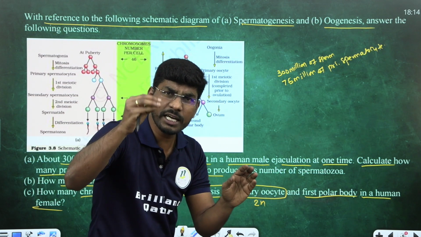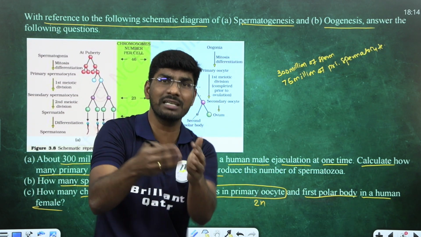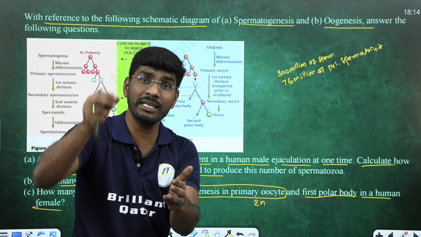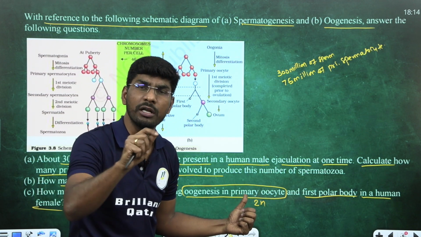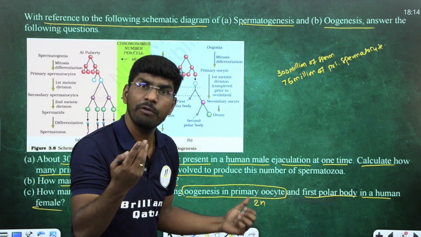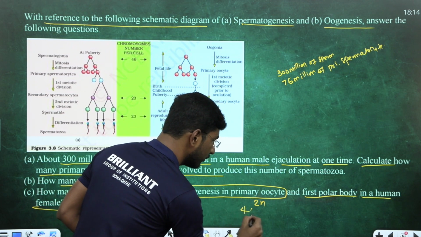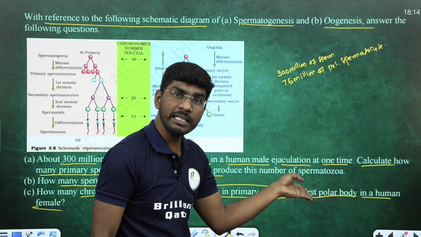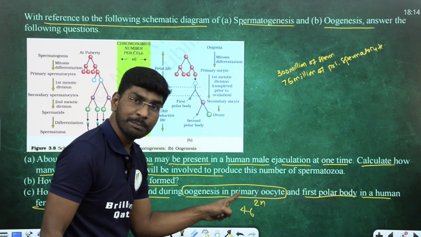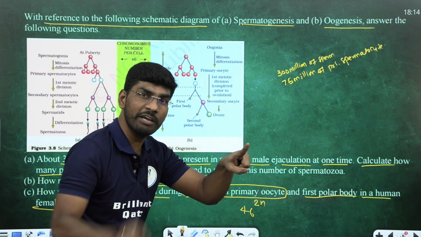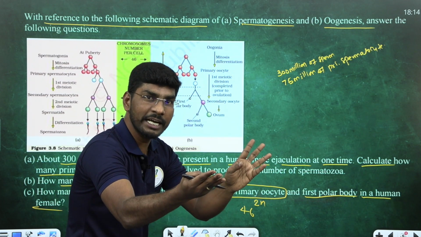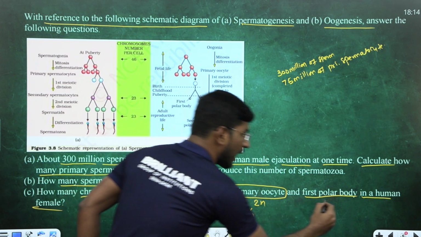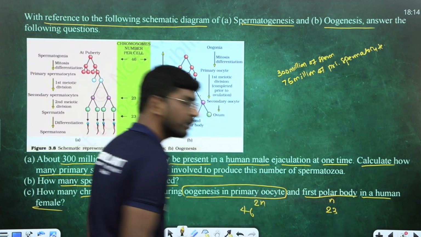Secondary oocyte. That secondary oocyte is actually released from the ovaries in the mid of the menstrual cycle, right? Do you remember this one? Now, the secondary oocyte is haploid. The primary oocyte is diploid. So when it is diploid, how many chromatids are there? 46, sir. So I am writing here 46. Now, the first polar body is haploid, because the primary oocyte undergoes meiosis division to give the first polar body and also what? Tell me, the secondary oocyte, right? We'll discuss that entire process a little later. But remember, the first polar body is haploid. Haploid means 23. The answer is 23.